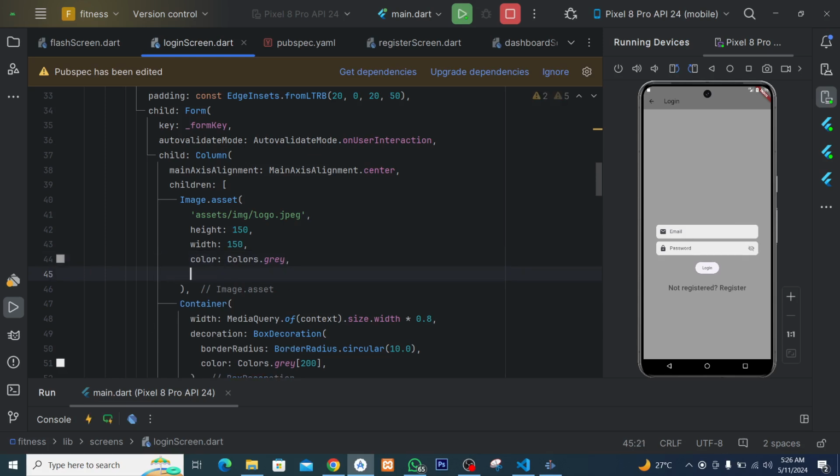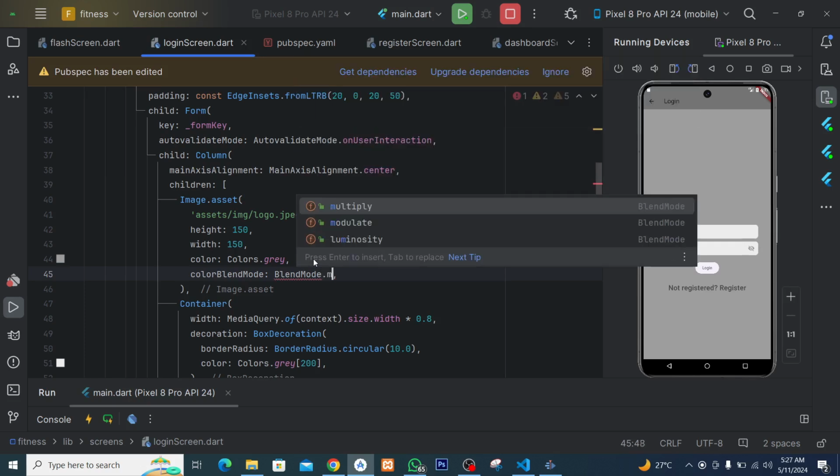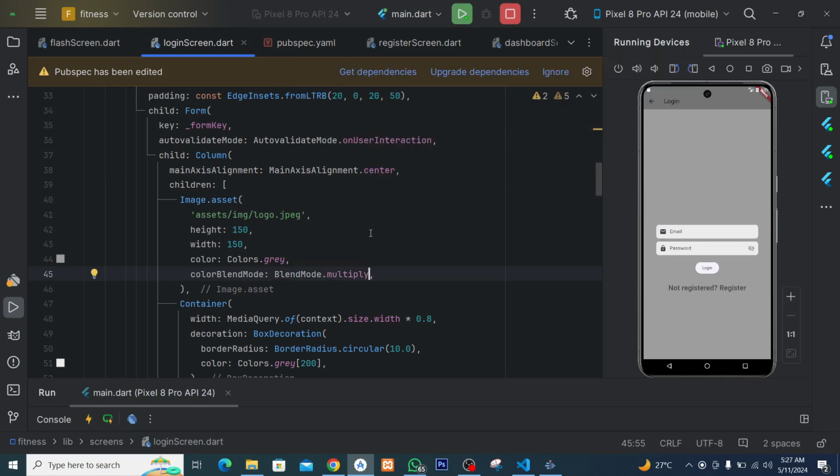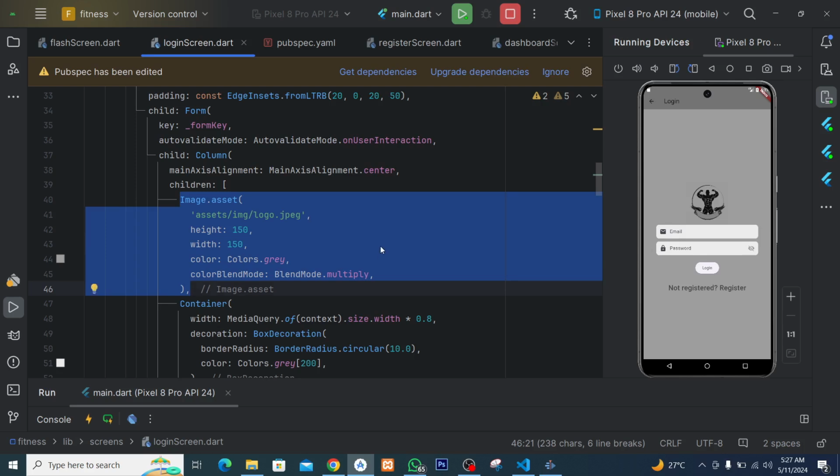So we need to use color blend mode. We use BlendMode dot multiply like this. Okay, now let's reload it. Yes, you can see we have our icon there. So that's cool. The same thing, we can easily copy this code.